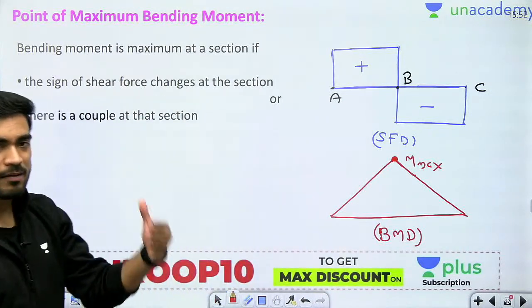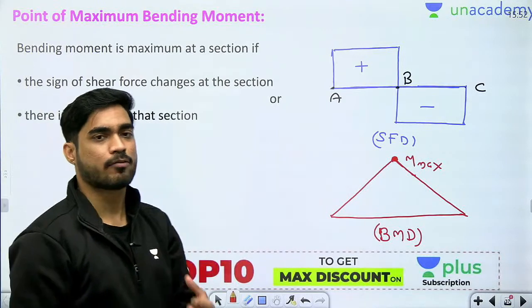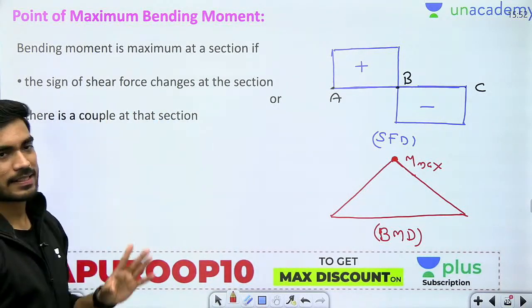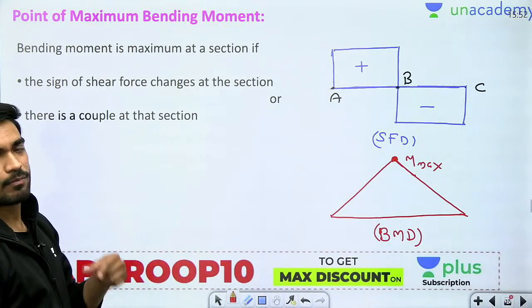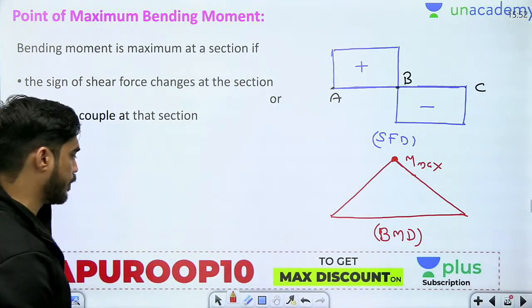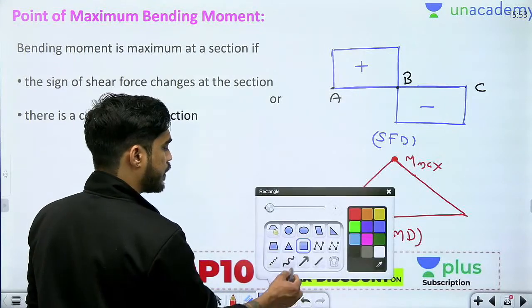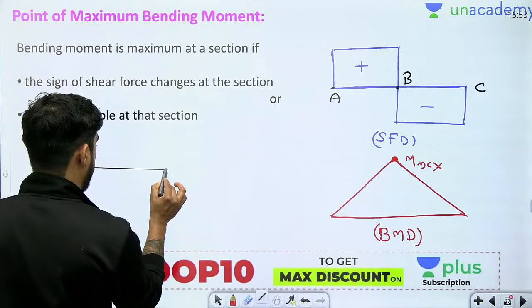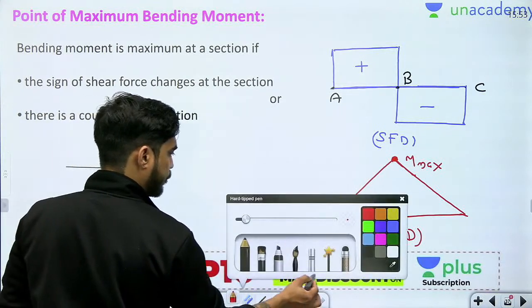But there is one more condition where bending moment can be maximum, and that is if there is a couple at the section. अगर किसी section में couple है, then also bending moment can be maximum even if there is no change in shear force. For example, let's say we have a cantilever beam.